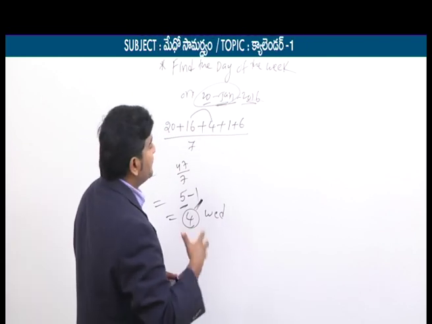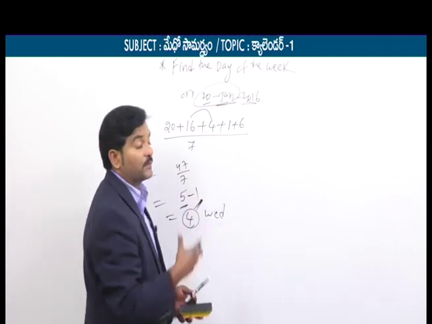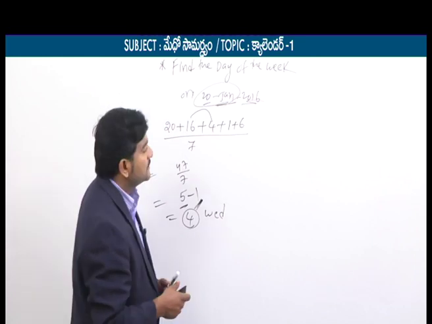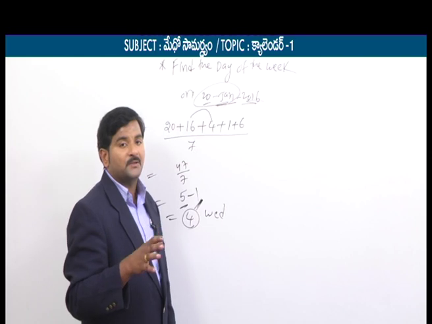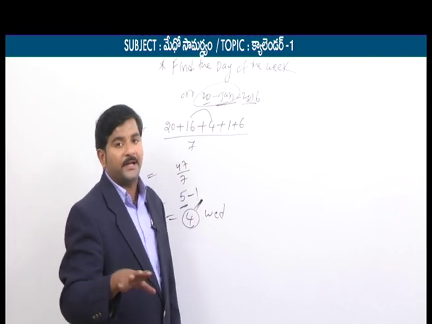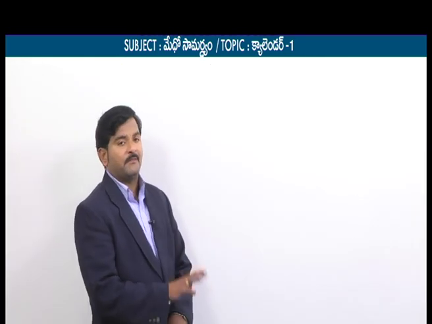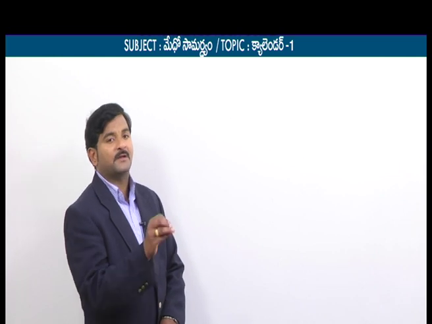Now we will focus on the second type of questions. One date is given, and he asks to find out the day of that particular date. We discussed type 1: one date is given, and he asked to find out the day for that date.